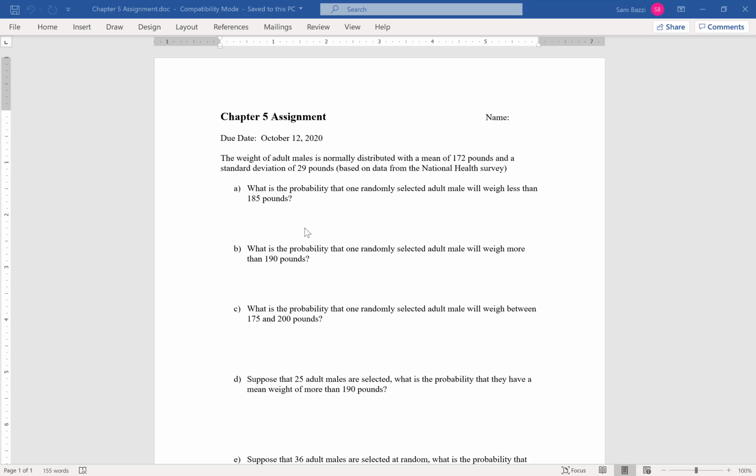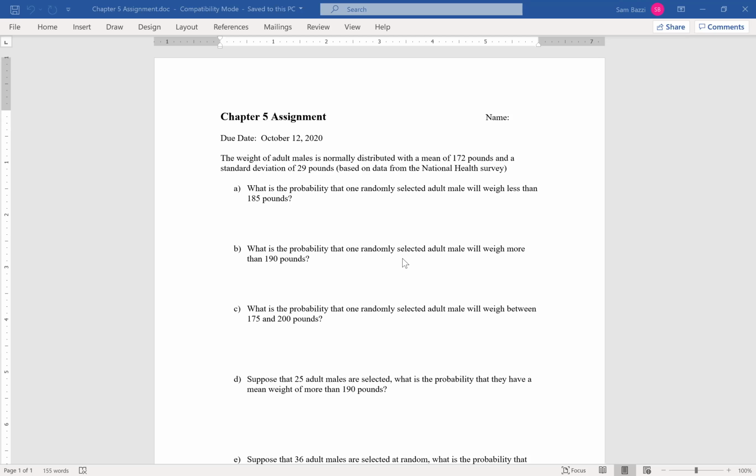Okay, for the first question, one randomly selected male, what's the probability that the weight is less than 185? So it's a normal CDF, guys. You put a lower bound, upper bound, mean, and standard deviation. Then we go to the second one.